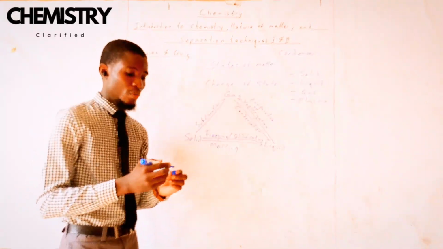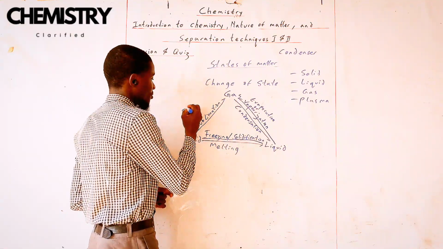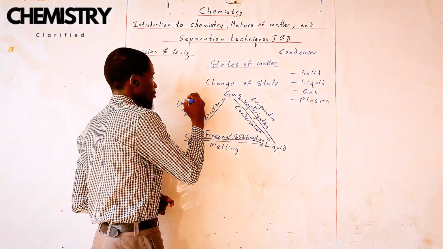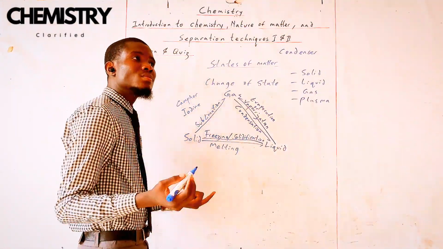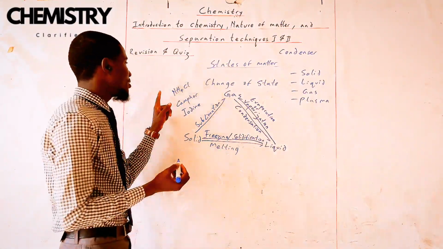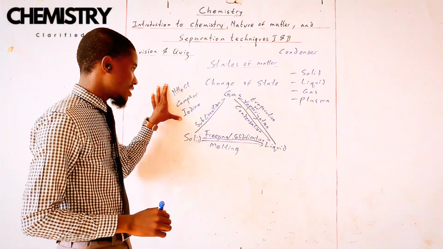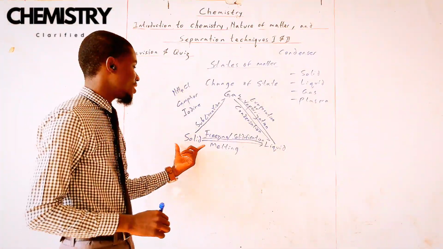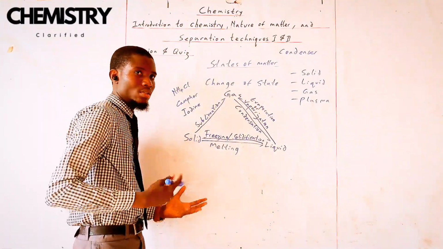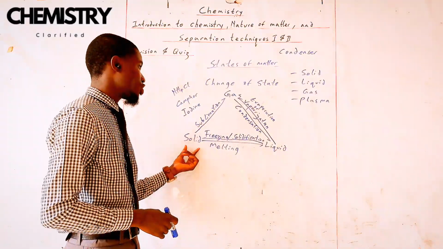An example of a material that can do that is iodine. Another one is camphor. Another one is ammonium chloride. This is the chemical formula for ammonium chloride, NH4Cl, ammonium chloride. So all these particular substances can sublime, that is, they can go directly from solid to gas. They are little magicians. Instead of going through the liquid phase, it just disappears into thin air. So that is when you go from solid to gas.